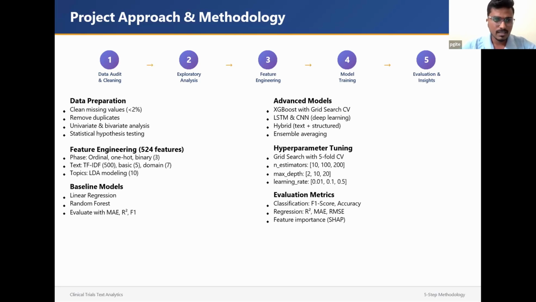I will be sharing the results in further slides. I trained linear regression and random forest, and the advanced model that I used is XGBoost. I also tried deep learning models, the idea being to see how they perform on lower data.